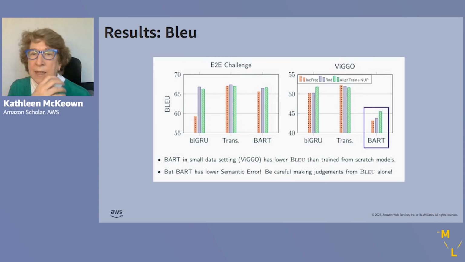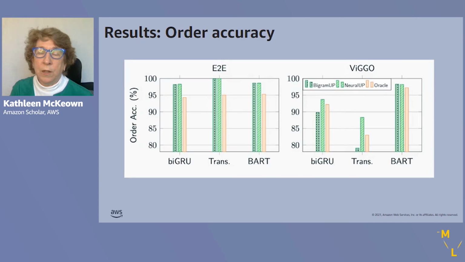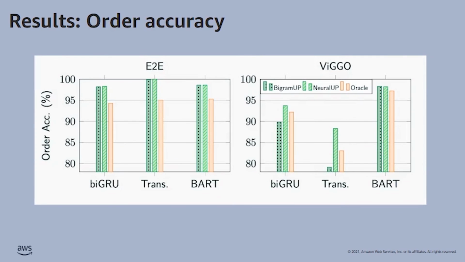For BLEU, we see that we maintain a high BLEU for the different alignment training strategies, with the exception of BART in a small data setting, Viggo, shown on the right, which has lower BLEU than the models trained from scratch. However, BART also has lower semantic error, so we need to be careful when making judgments from BLEU alone. On order accuracy, the 2 alignment training planning strategies are shown in green, and we can see that order accuracy is higher than in a human model.